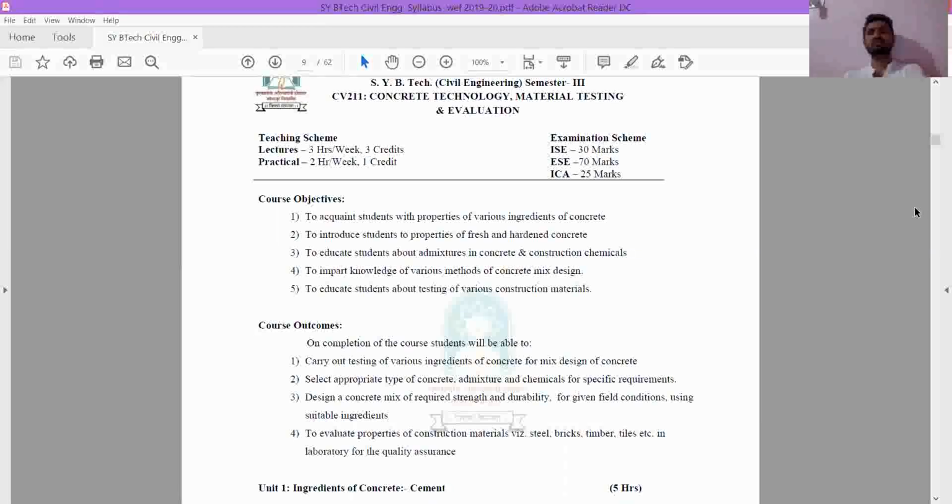Now see the very opposite condition. Suppose you are in a very cold condition where the temperature is very low, say 10 degrees Celsius, 15 degrees Celsius, or 5 degrees Celsius. In those temperatures, if you mix the concrete, your concrete will not get hard very soon.